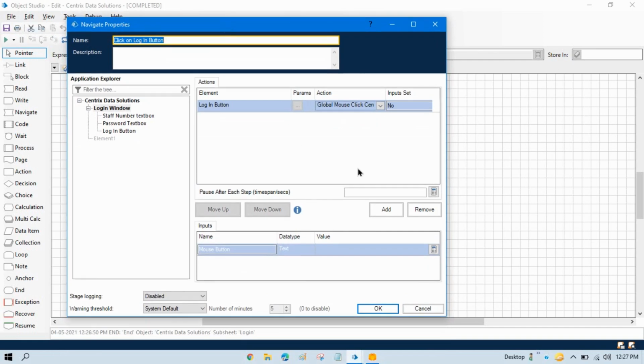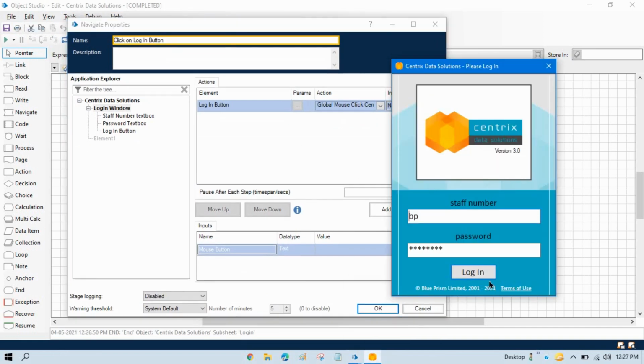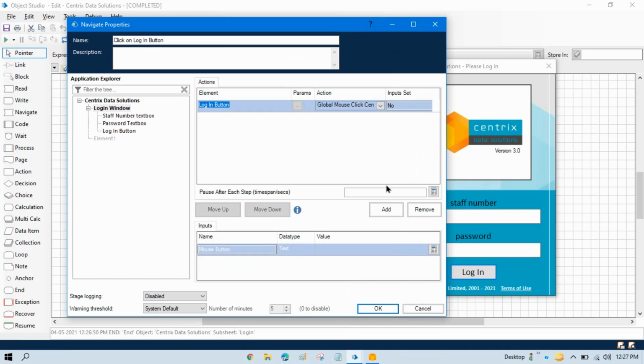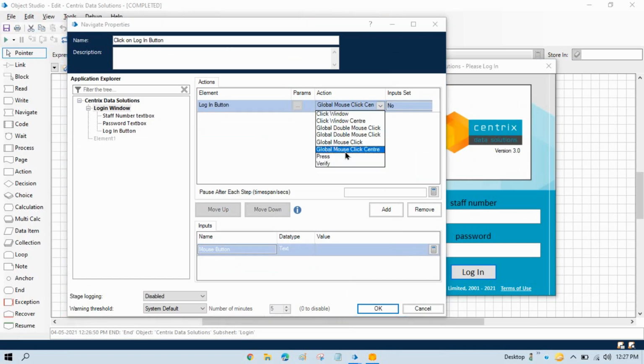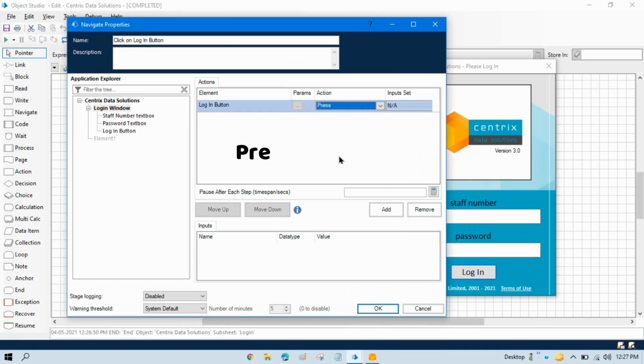There is another way to click on this login button. Instead of taking this global mouse click center, we can take press. So press will directly click on this login button. It works in the background also, but if you take global mouse here, it doesn't work in the background. It will take your mouse control.